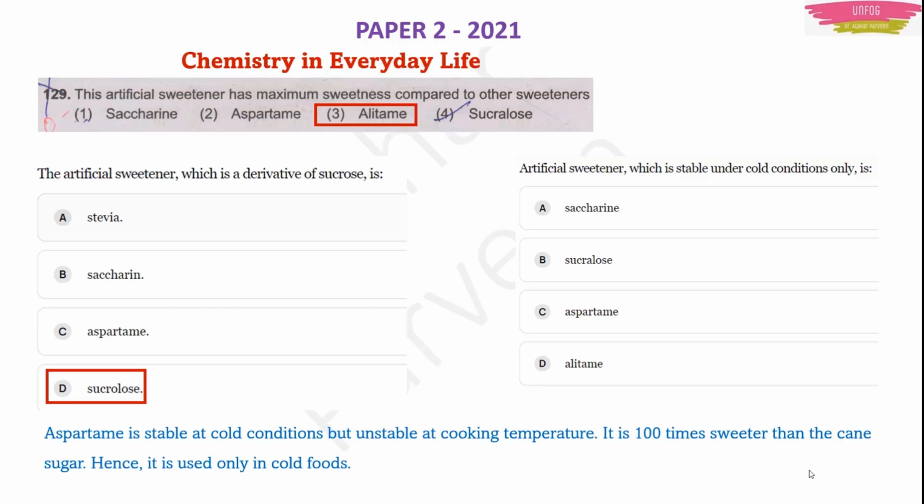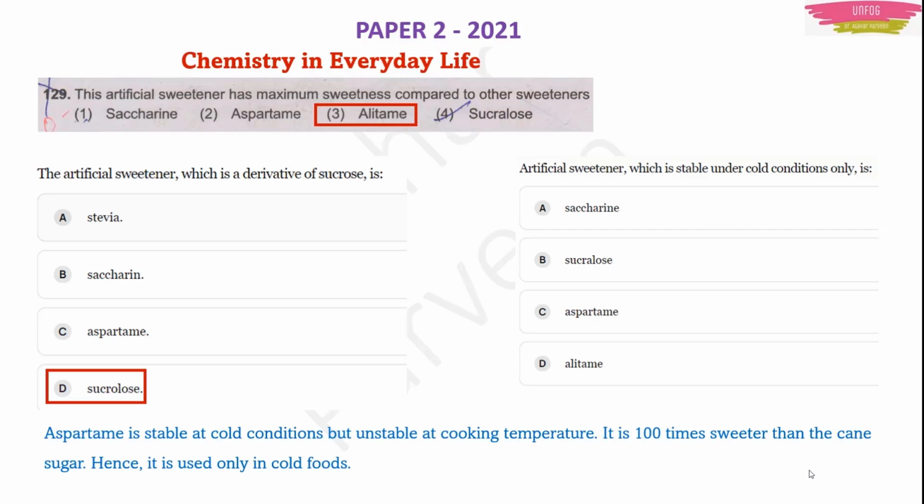Actually that is aspartame. It is stable only in cold conditions, but it becomes unstable at higher temperatures or cooking temperatures. It is 100 times sweeter than cane sugar. Even this can be asked as an MCQ: how many times sweeter is it than the normal cane sugar, the white sugar which we use in our kitchen? It is 100 times sweeter than cane sugar.